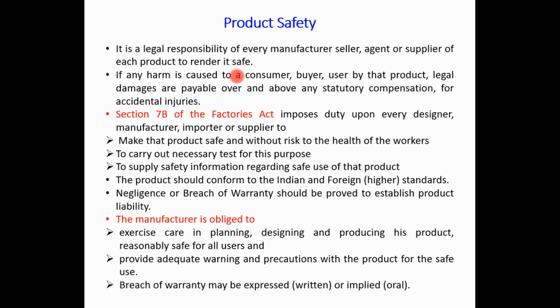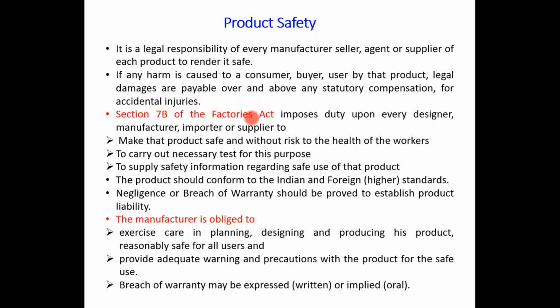So overall, we can understand that product safety is very important, because we, whether buyer, consumer, seller, supplier or manufacturer, are the persons who know the characteristics of that product.